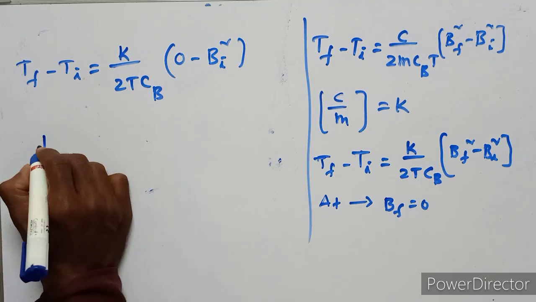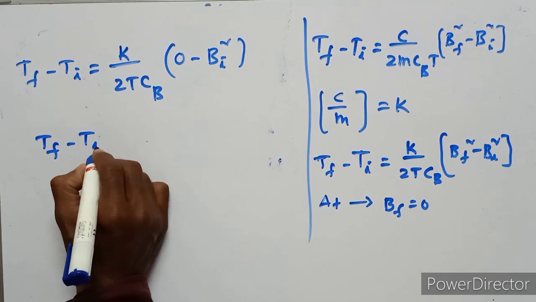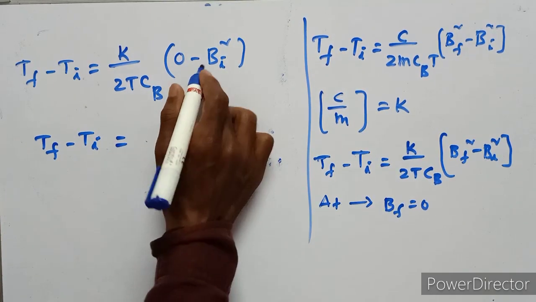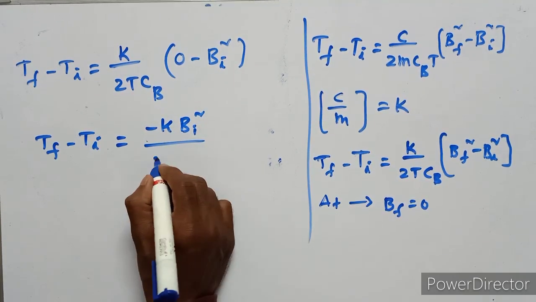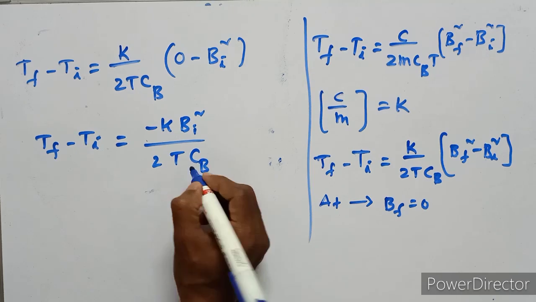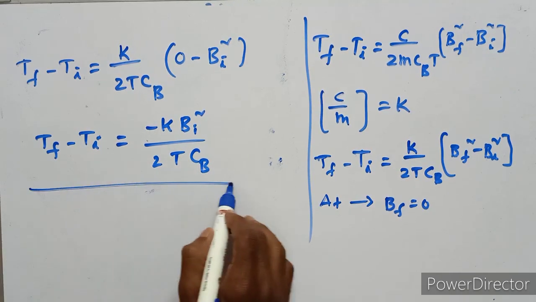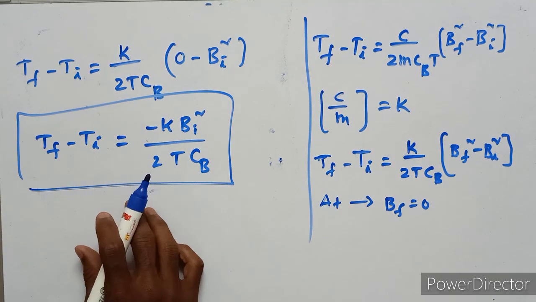So this equation can be written as Tf minus Ti equals minus K Bi square upon 2T C suffix B. This is the condition for demagnetization.